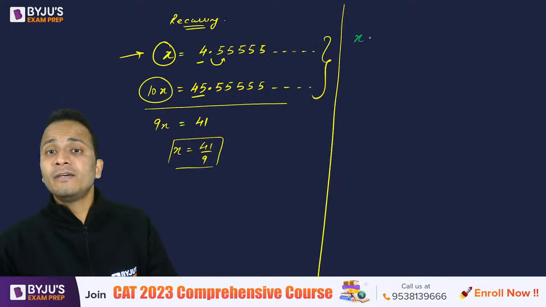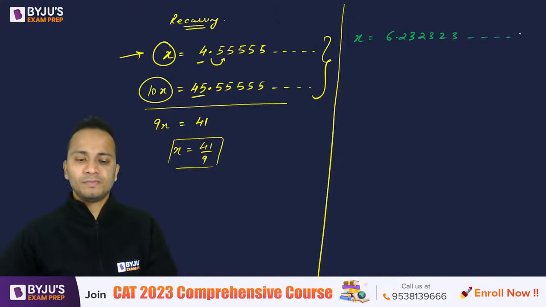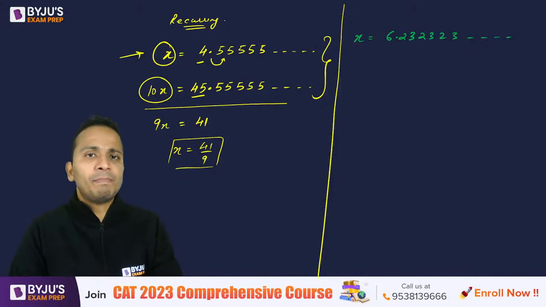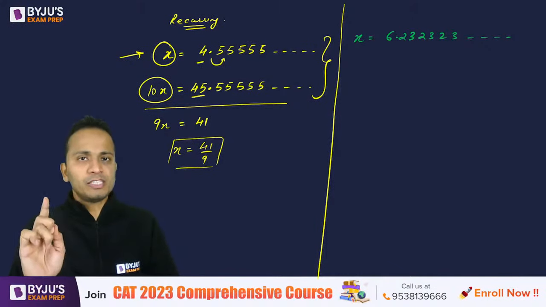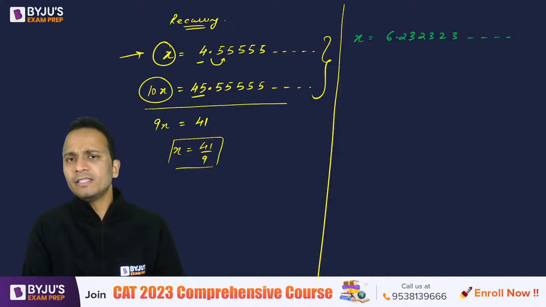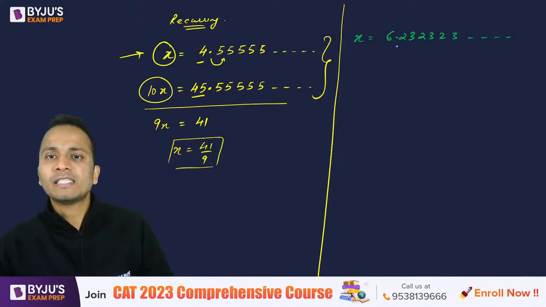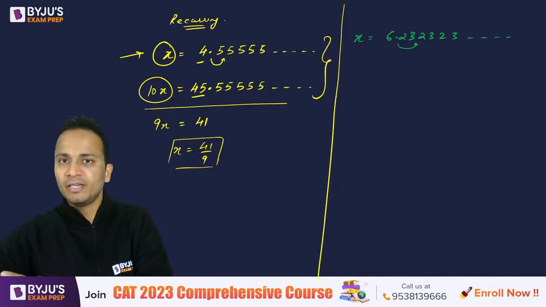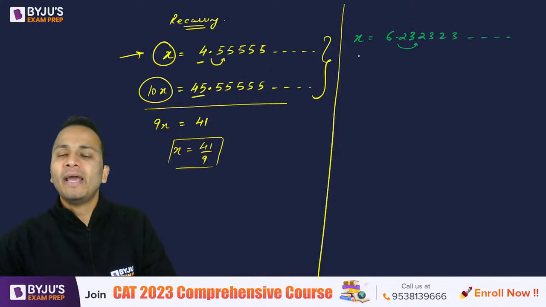Now let's say the number is 6.232323 and so on. Okay. Now we have again the repetition, the pattern starting immediately after the decimal. So this is in the standard form. So first tick mark, done. Second thing is, the pattern is of 2 digits. So to obtain a number which has the same portion after the decimal, in this case I will have to make a shift of the decimal by 2 places to the right. So for that I'll multiply this number by 100.